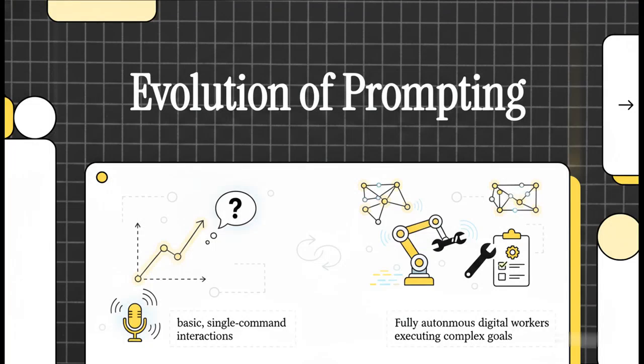Let's dive right into this explainer. Today we're tracking the incredible evolution of language model prompting. We're talking about the journey from typing basic, single-command prompts all the way to engineering fully autonomous digital workers. If you've been wondering how AI is making that massive leap from just answering simple questions to actually executing really complex multi-step goals, well, you're absolutely in the right place.